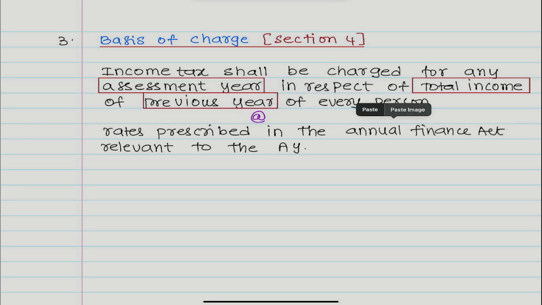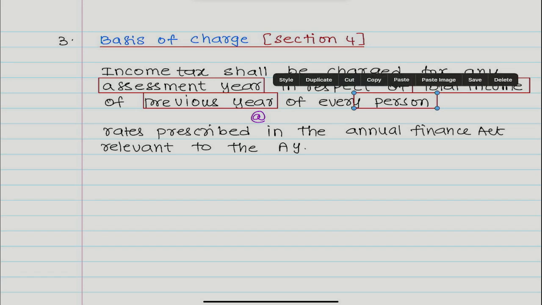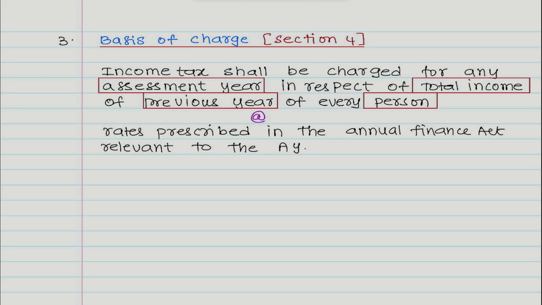Like this, there is another word. You also make a box for all the four words: assessment year, total income, previous year, person. That is the way to read. Finally, there is another word.